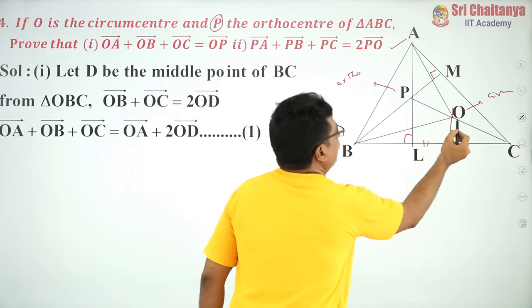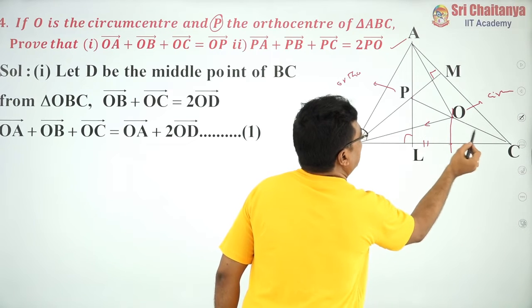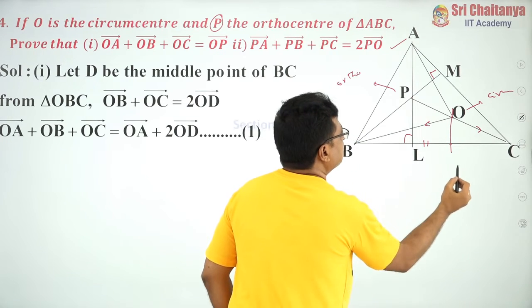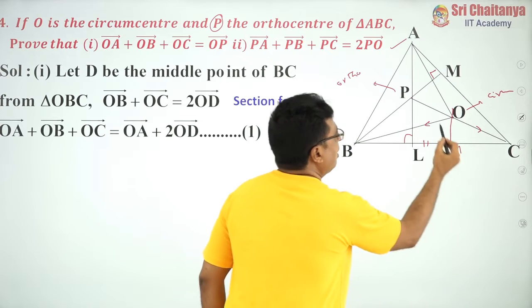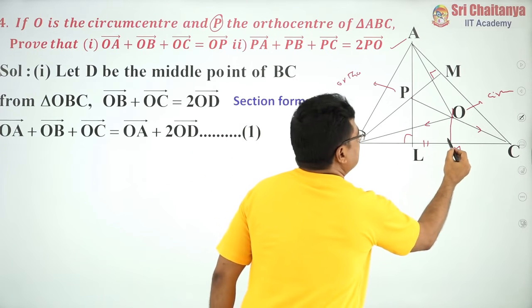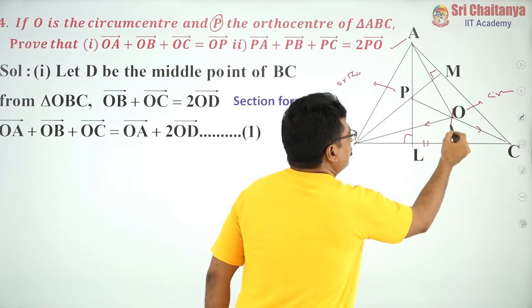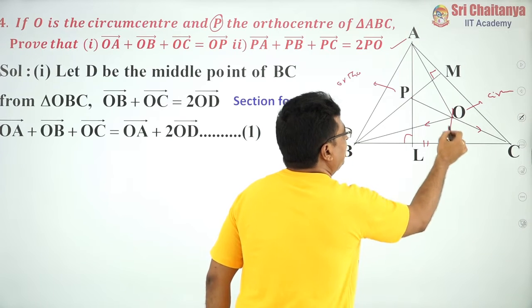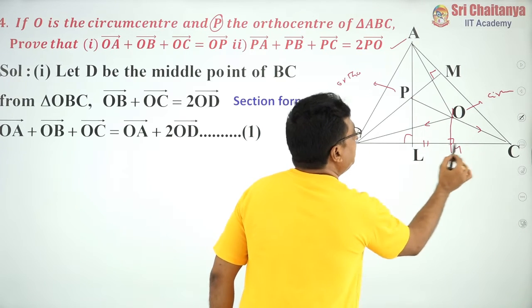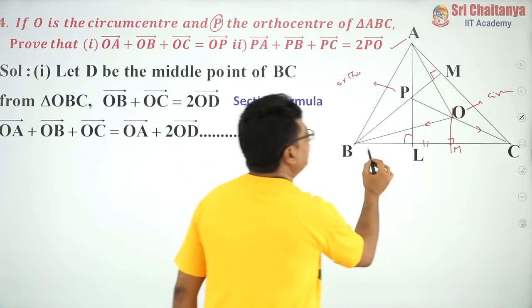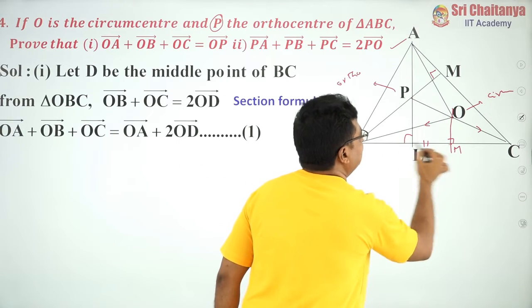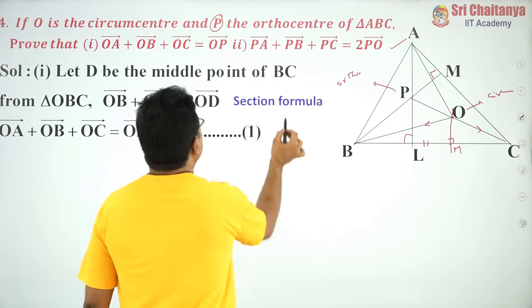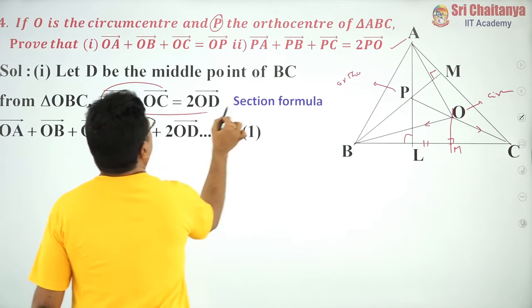So, this is OB bar, the position vector, and OC bar is the position vector, and suppose this is my midpoint M, on the perpendicular bisector of these sides. If I join these two lines, this line is always perpendicular to BC, and moreover BM is equal to MC. That means M divides BC in the same ratio.